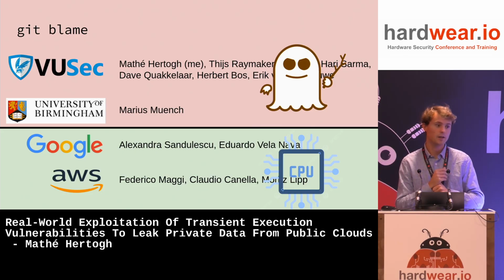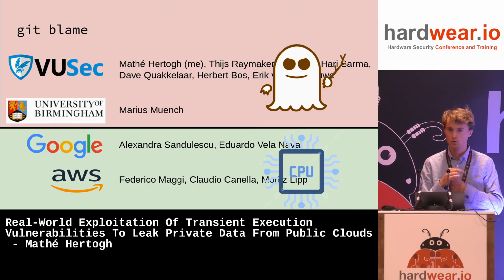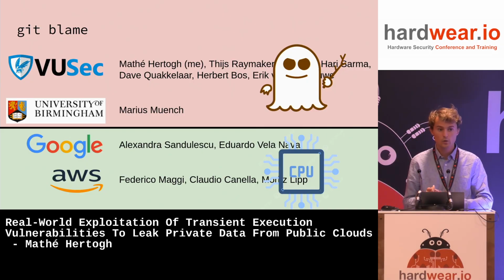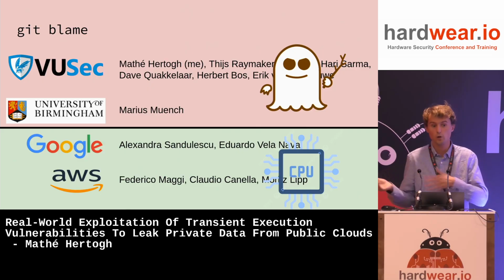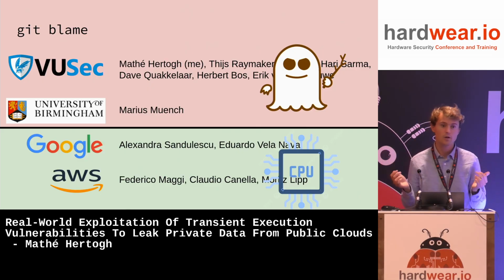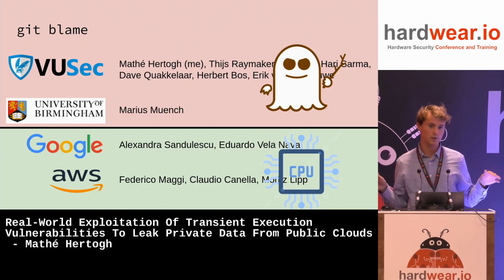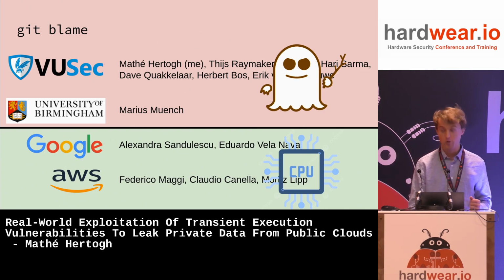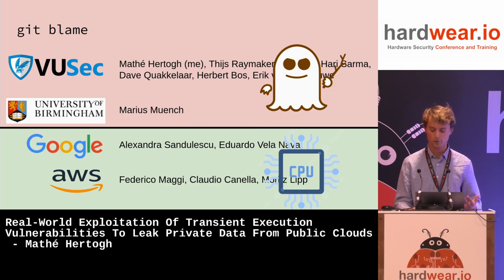So we did not have any information from them on what maybe an internal Google employee would have. We did not have any access to the hypervisor or the machine. All we did was that they gave us free credits that we could spawn VMs on my own Google account. I could spawn VMs for free with the normal web API, and all I got was a terminal into my VM, and that was it. So we were really black box attackers. And because I wanted to show these attacks can be done for real, this was important to emphasize.